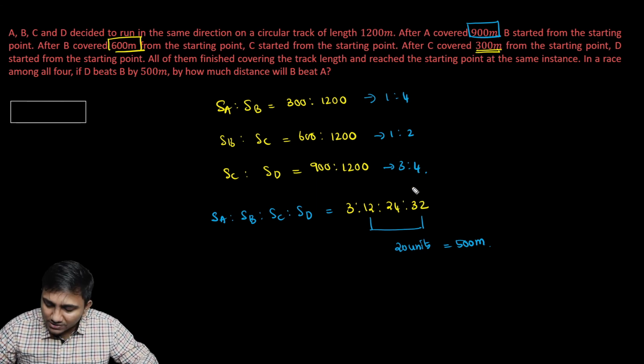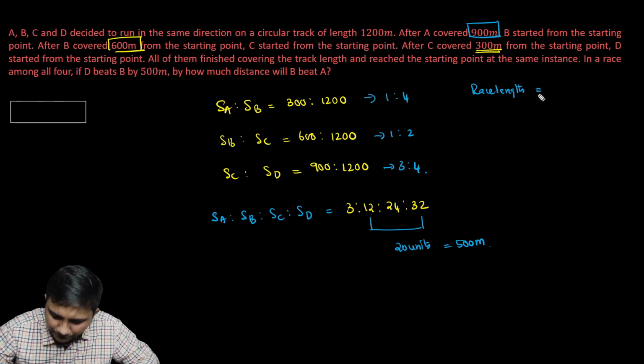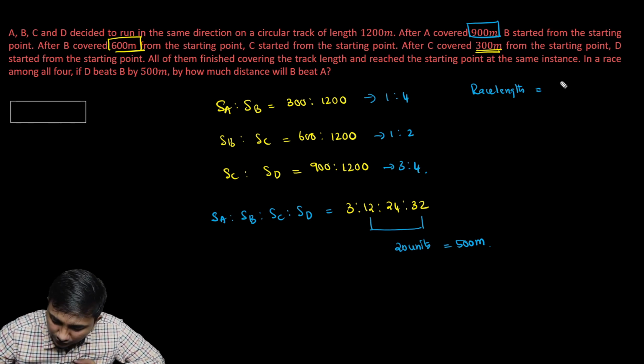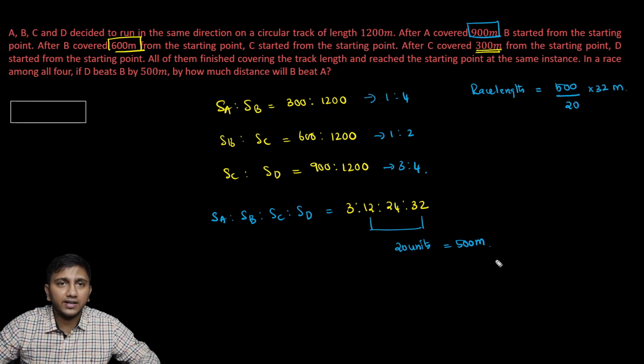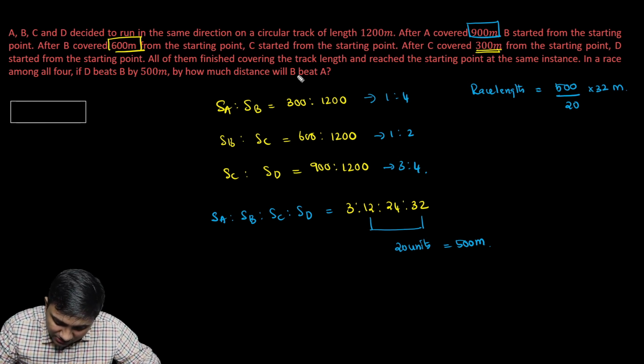So when D covers 32 units, B has covered 12 units. So that difference is 20 units, which is equal to 500 meters. Now I can use that to find out what is the race length. So race length is 32 units. I'll have to find out what it is if 20 units is 500 meters. The race length will be 500 by 20 into 32 meters. That's the race length. Now the question is, by how much distance will B beat A?